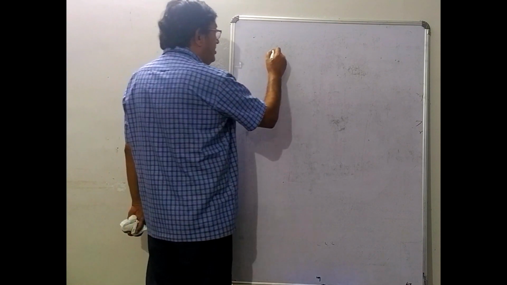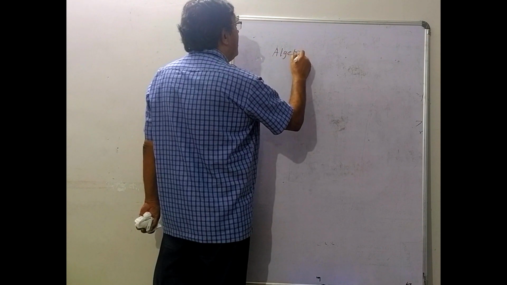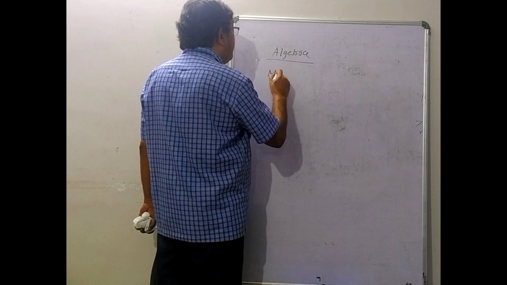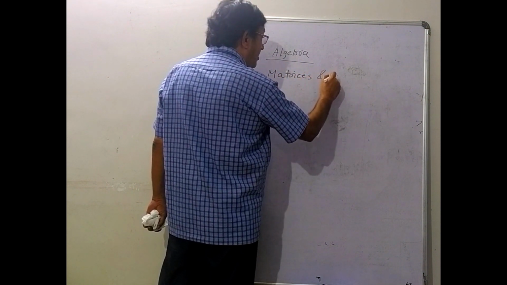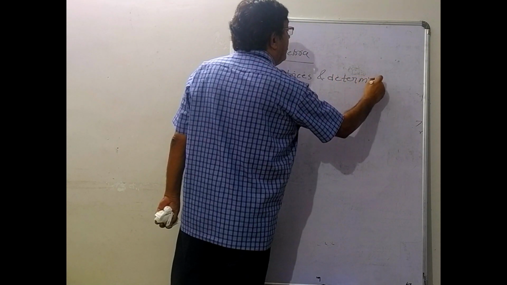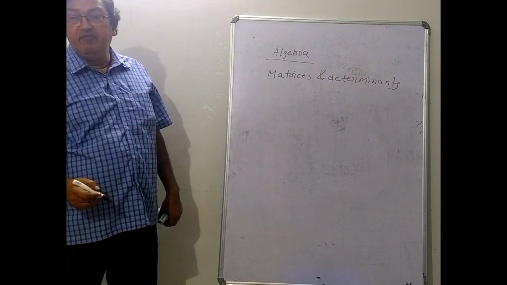First we will come to algebra. In algebra, the first major chapter is matrices and determinants.